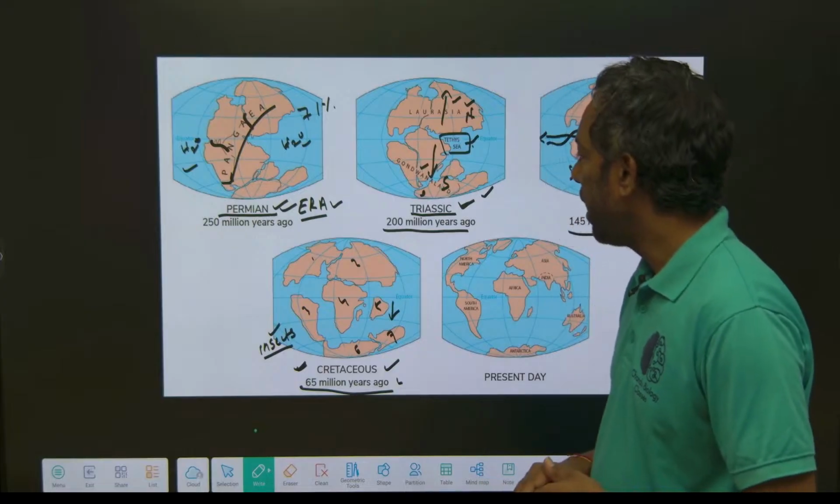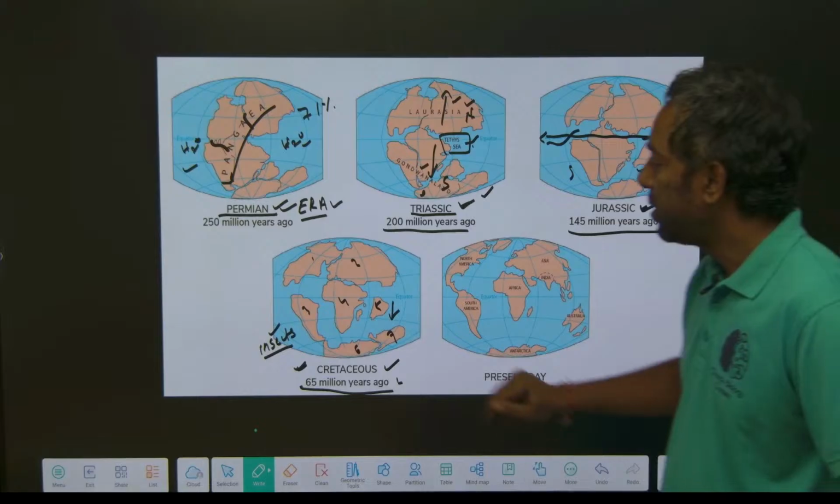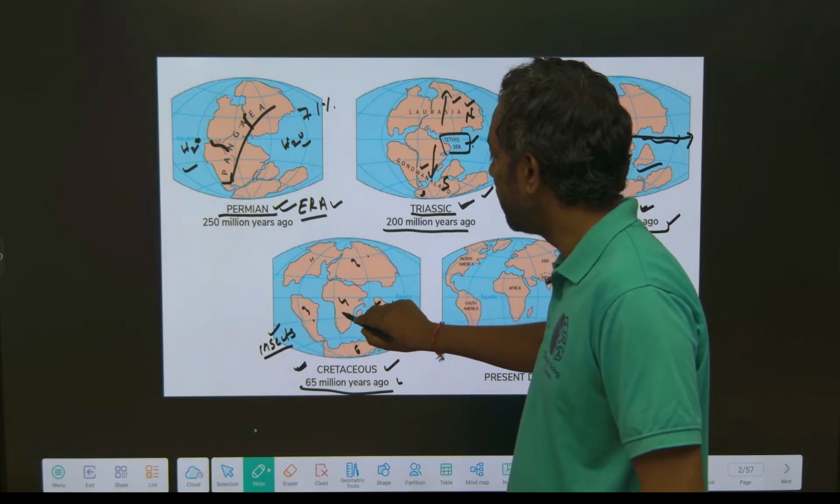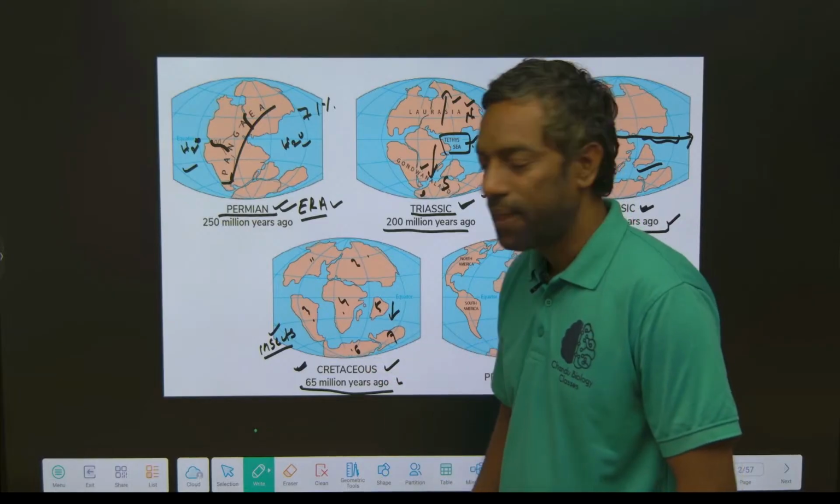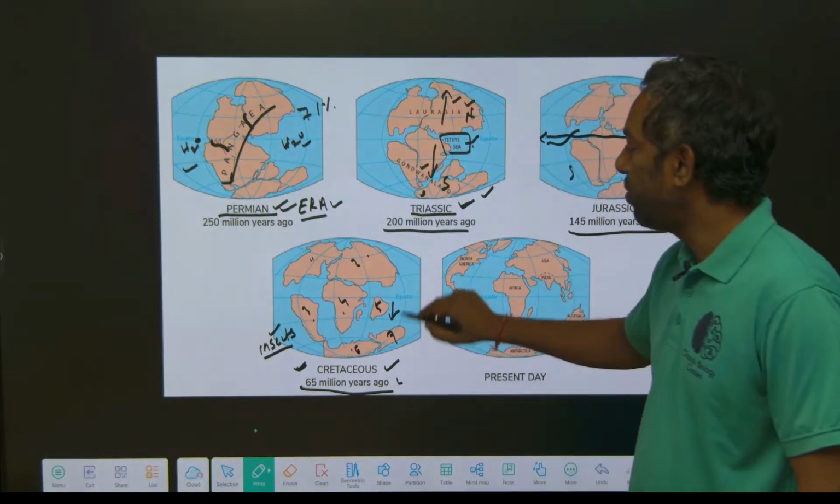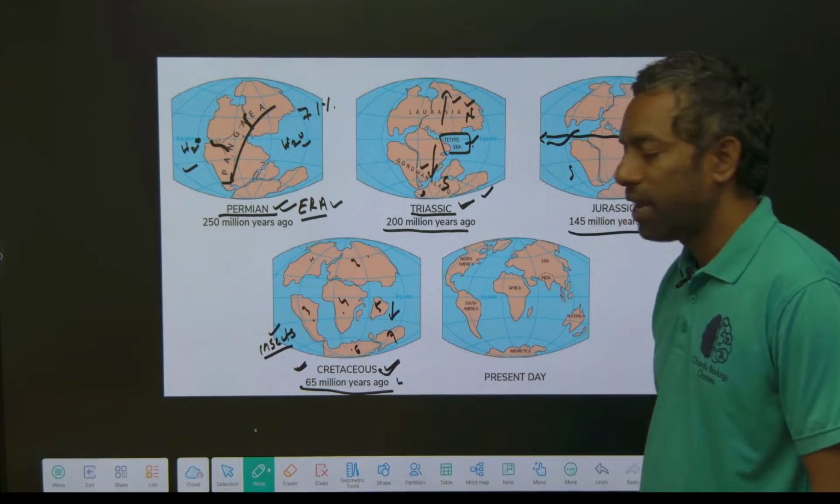Like mainland plateaus. Guys, this is South America, this is North America, this is Europe, this is Africa, this is India, this is Antarctica, this is Australia. So, India is south of the equator in the Cretaceous era.